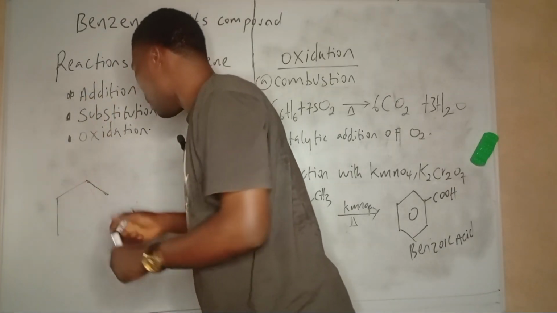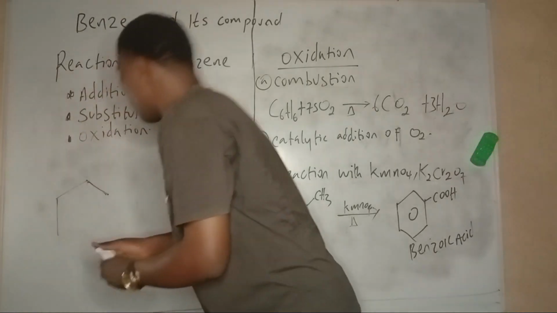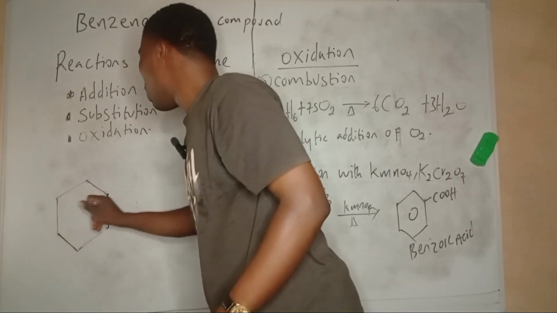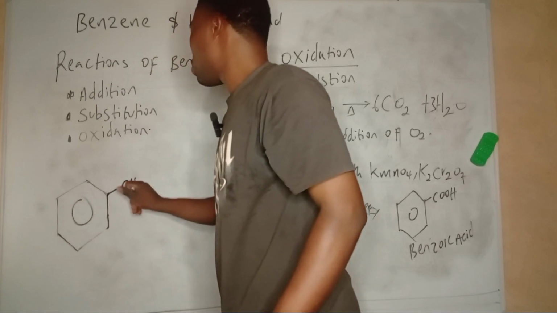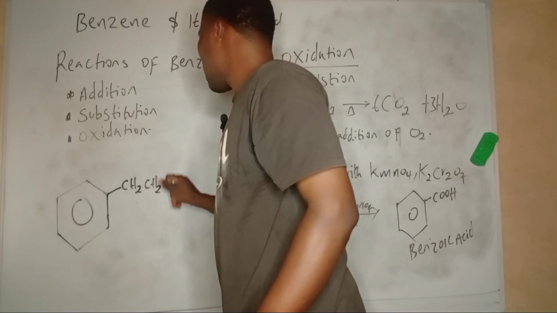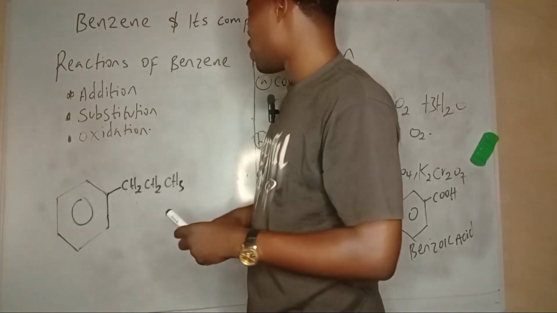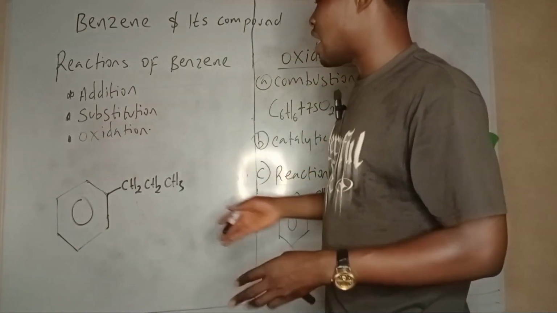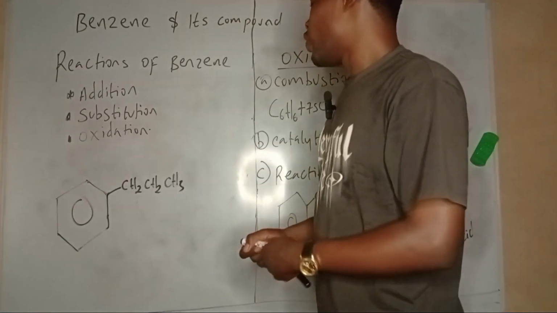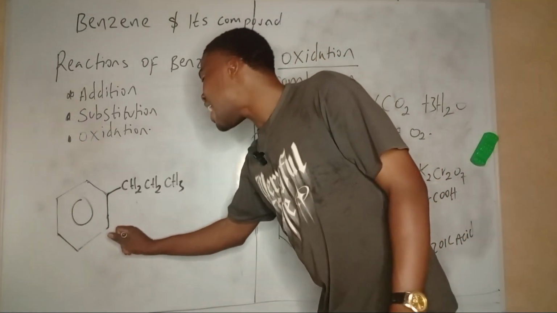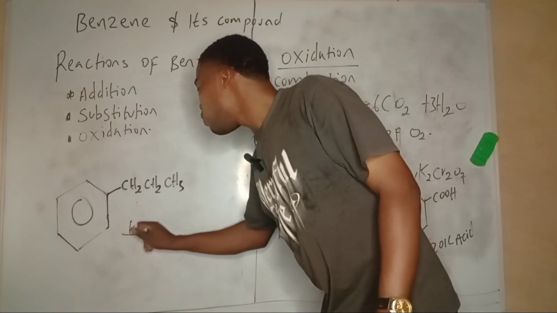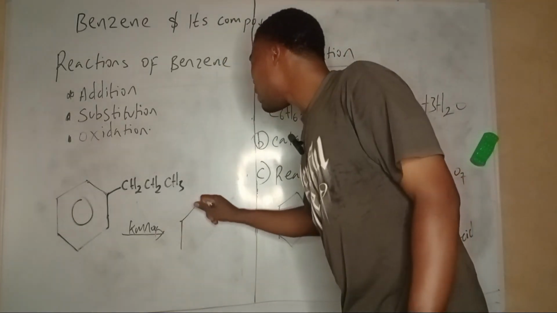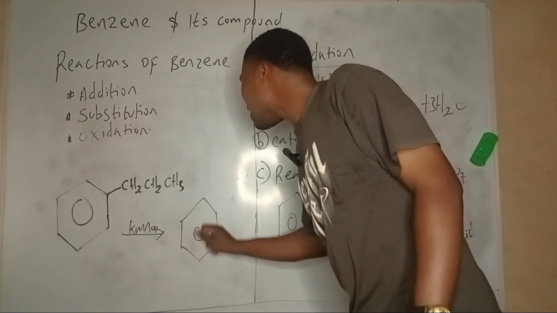Let's say we have this kind of compound, benzene, with CH2, CH2, CH3. This is propyl benzene, or phenyl propane. This benzene derivative, when oxidized with KMnO4 or K2Cr2O7 on heating, will be oxidized to benzoic acid.